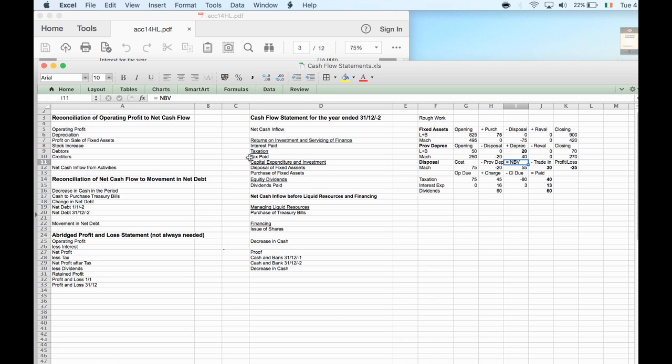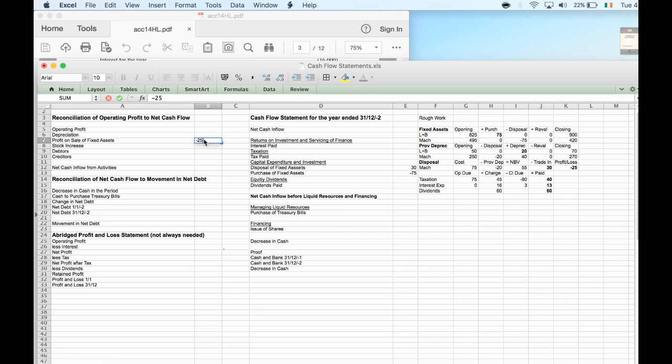So if I go to disposal of fixed assets, I got 30 grand for disposing of fixed assets. For purchased fixed assets, I spent 75 grand. The profit or loss on disposal was 25. So in profit on sale of fixed assets, we made a loss, so that was a minus 25. That minus 25 means we made a loss, so that would have reduced our profit.